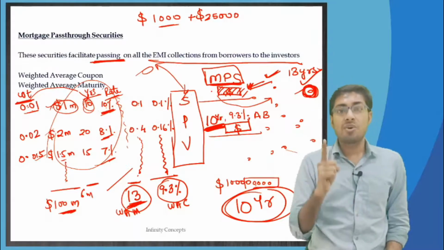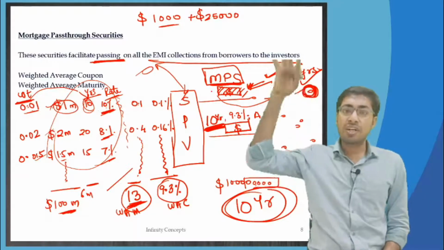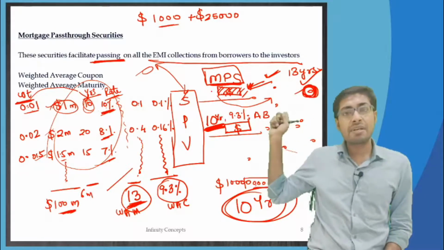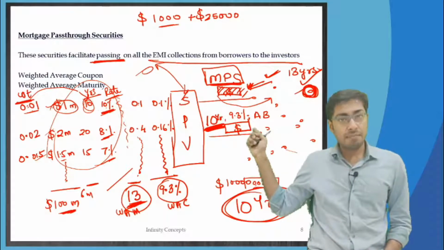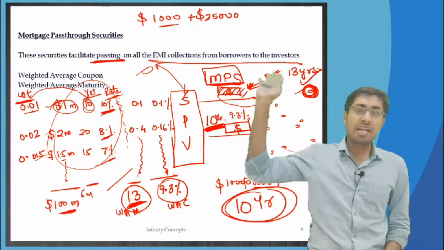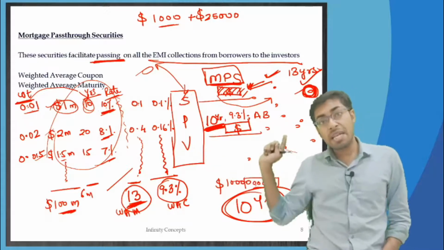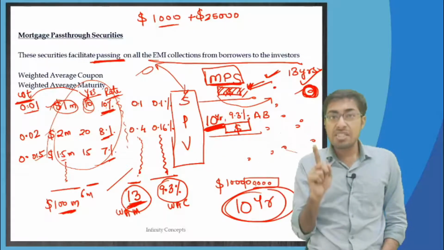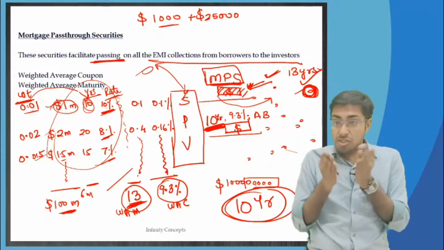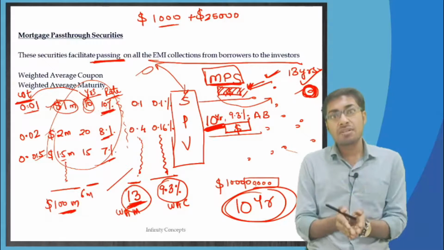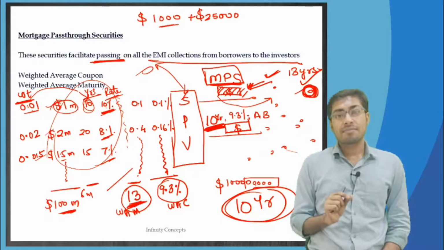This risk is known as contraction risk. Now forget what the 13 years was. I had given them 10 years as the maturity date. 13 years is something that you need to forget for now. 10 years is what I had said, but in reality, in only 1 year all the money came back to them. So this is the contraction risk, because their maturity date has contracted from 10 years to just 1 year. The risk that these guys are facing is contraction risk.